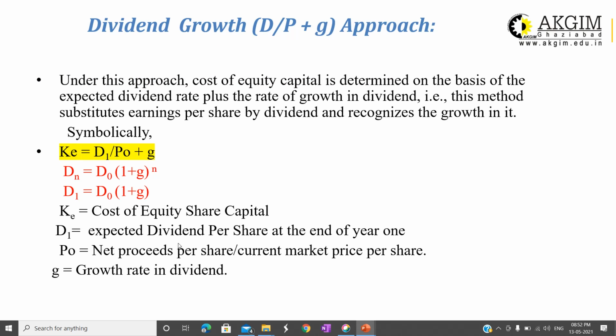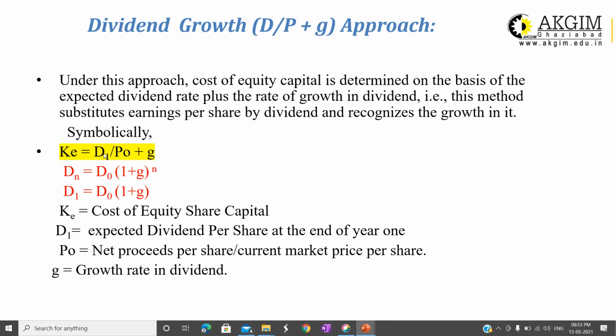Now, what happens if the dividend is growing at the rate g? It is increasing or decreasing. Normally it is increasing. Under this approach, cost of equity capital is determined on the basis of expected dividend rate plus rate of growth in dividend. Here, the notation for rate of growth is small g, the growth rate in dividend. So this method substitutes earning per share by dividend and recognizes the growth in it.